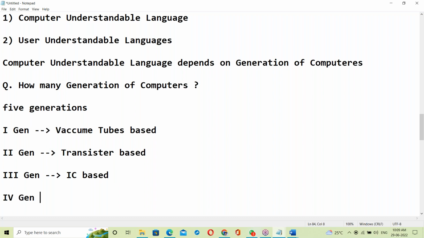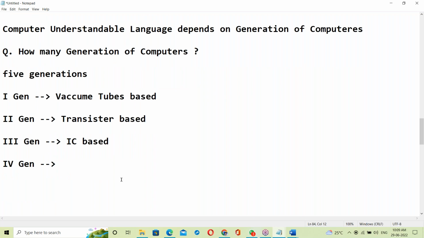Next, the fourth generation is the present generation. Present generation computers are working based on what? Microprocessor. Yes, it's processor based, microprocessor based. This is the present generation.